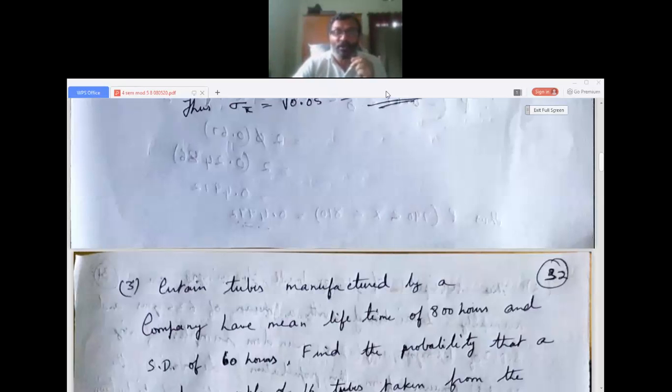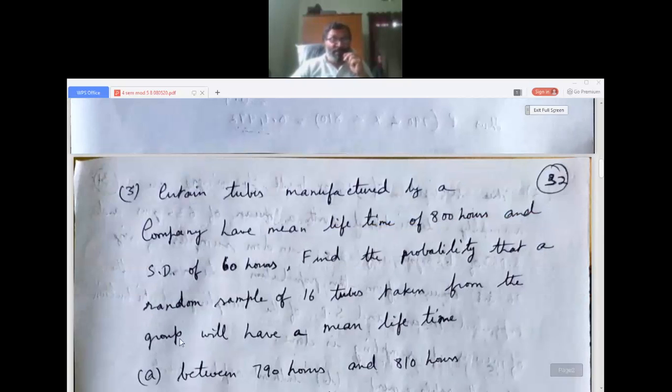Certain tubes manufactured by a company have a mean lifetime of 800 hours. Tubes might be tires, cycle tubes or car tubes, whatever. Certain tubes manufactured by a company have a mean lifetime of 800 hours and a standard deviation of 60 hours.